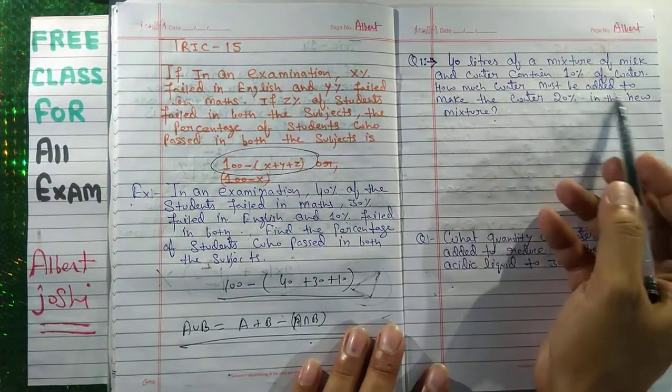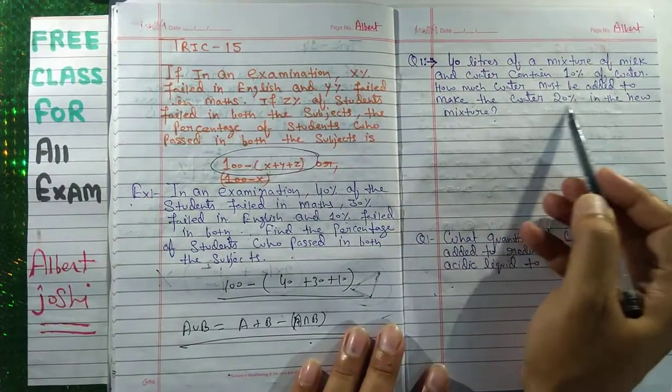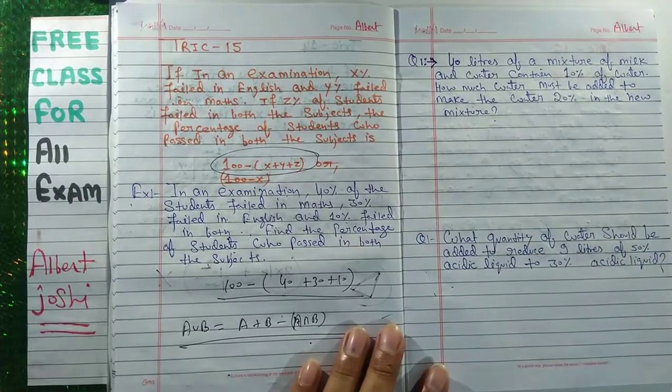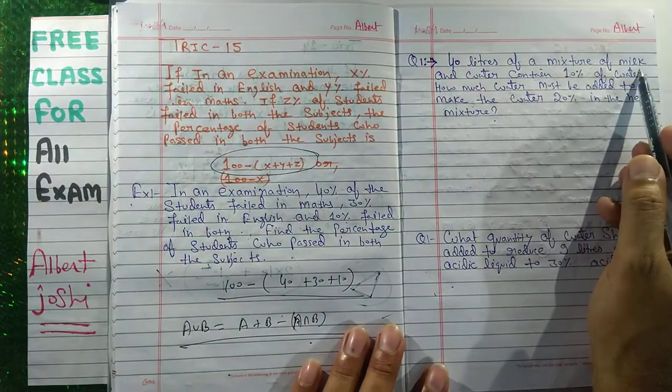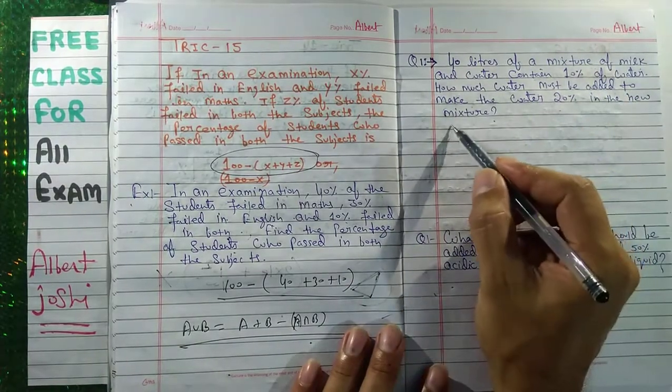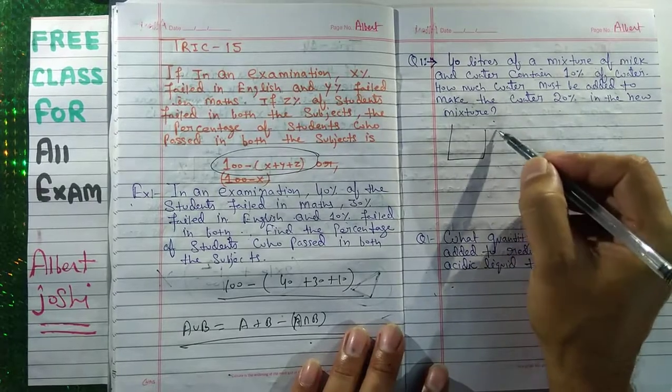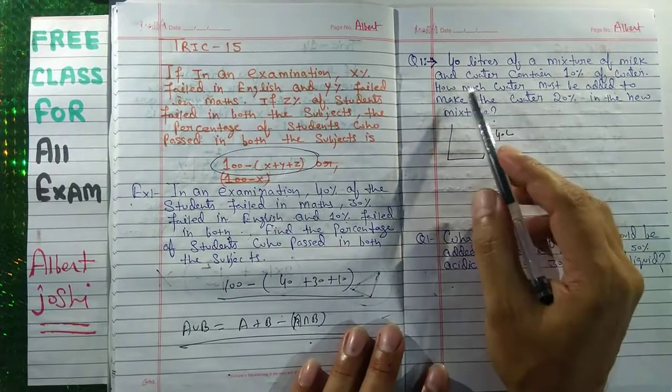How much water must be added to make the water 20% in the new mixture?" So how to solve this question? 40 liter of mixture of milk and water.